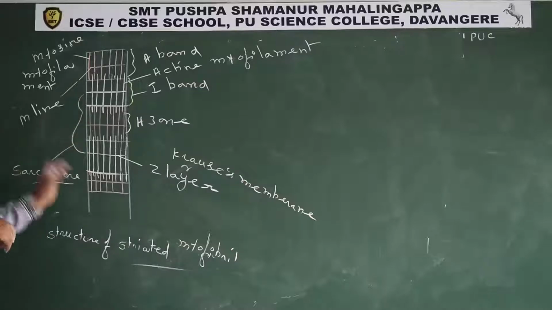Sarcomere is the functional unit of muscle.